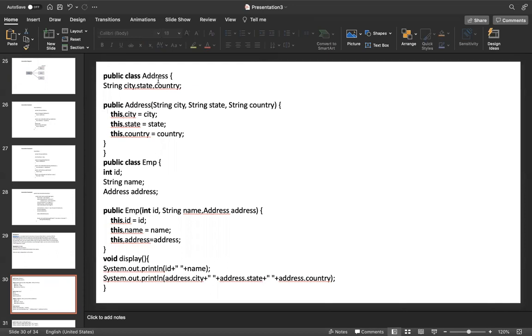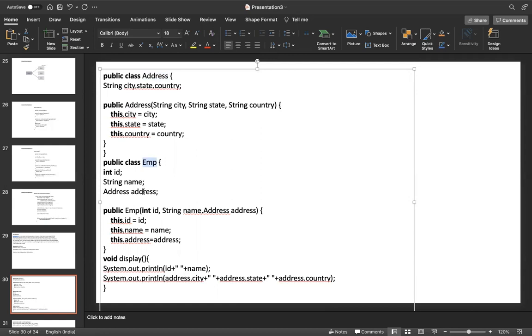See, this is the aggregation example. Employee has an address, but address doesn't have an employee. Without an employee, an address can be there. There could be an address, but it's not necessary for employees to be there. But an employee should have an address. Employee should have an address.